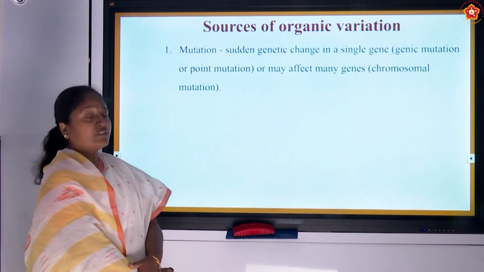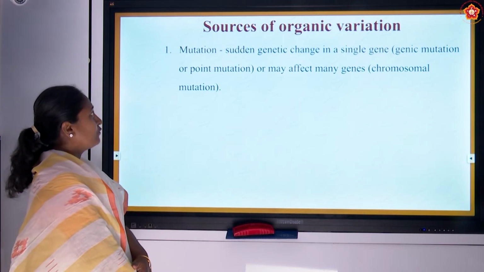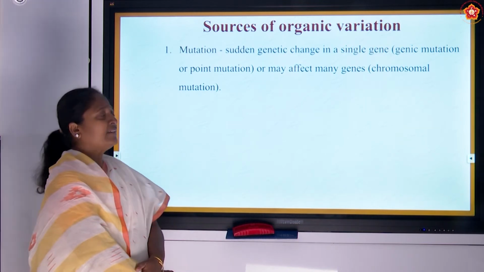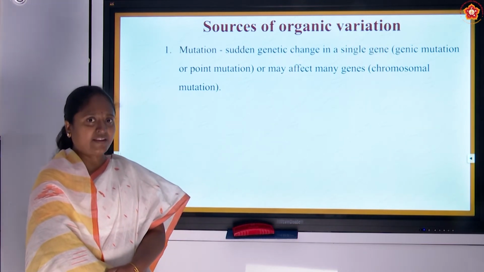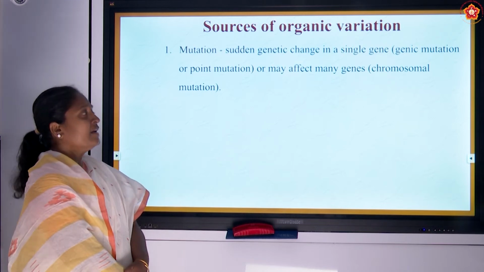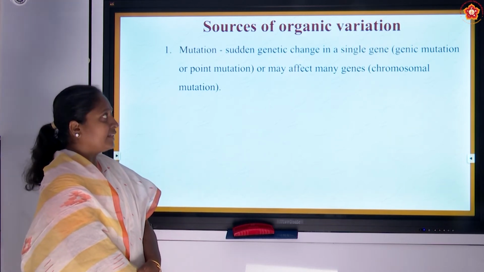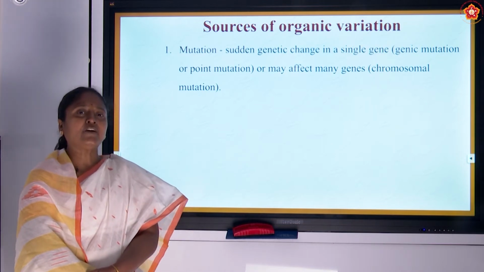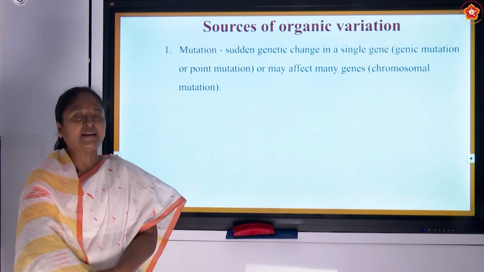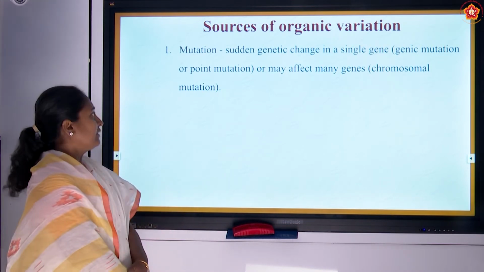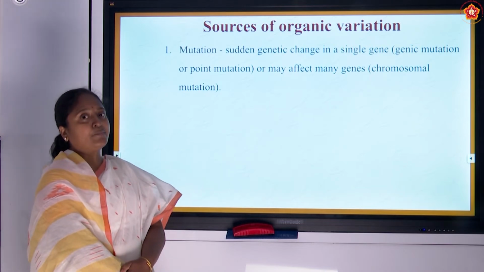Then what are the sources of organic variation? The first one is mutation. Mutation means a sudden genetic change which happens to the organism in a single gene. If it happens, then it is known as a genetic mutation, or if a set of genes, many genes, vary simultaneously, then it is known as chromosomal mutation.